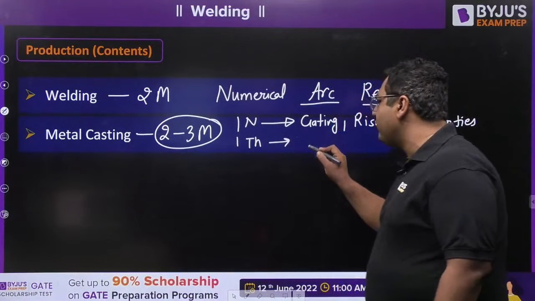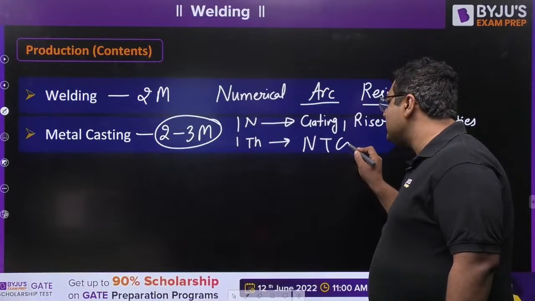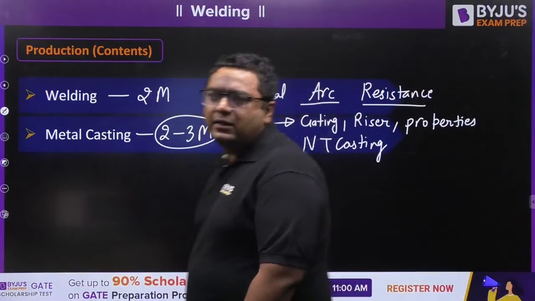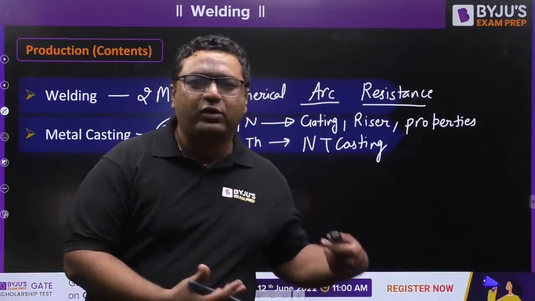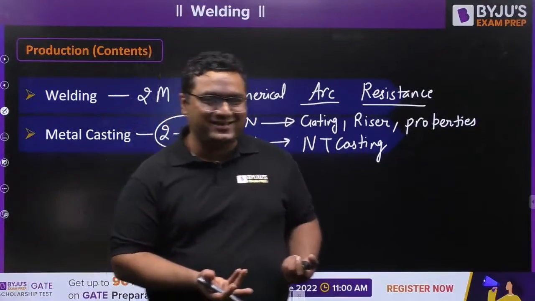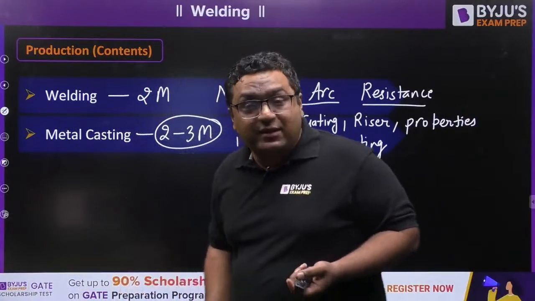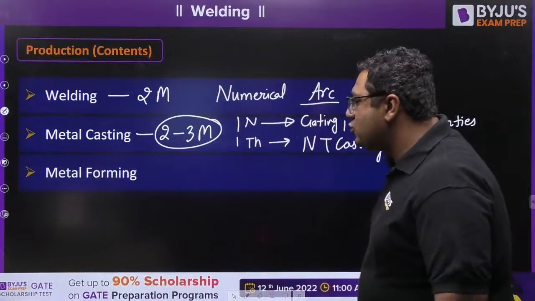The theory question comes from non-traditional casting methods like slush casting, centrifugal casting, and investment casting. Those are the topics from where theory questions come. Casting defects maybe sometimes. Okay, the next topic is metal forming.